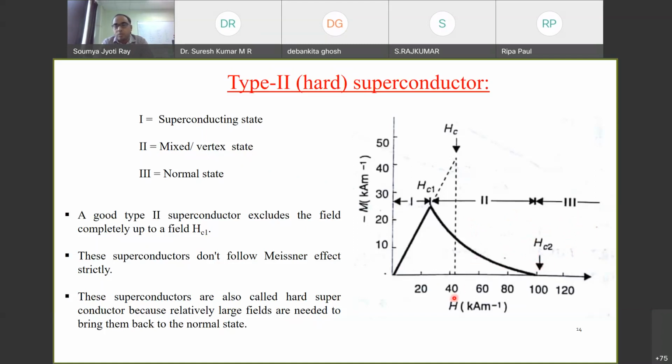The useful thing to note here is that there are two critical fields, HC1 and HC2. HC1 is the lower critical field and HC2 is the upper critical field. Between HC1 and HC2, we see this vortex state or vortex phase, or we can also call it the mixed state. These superconductors are also called hard superconductors because they can sustain a relatively large field, and we'll see how these materials can be used for designing powerful magnets.